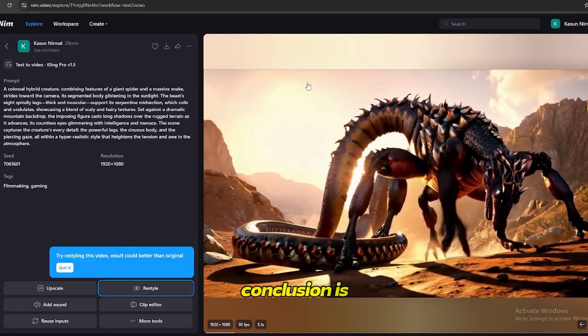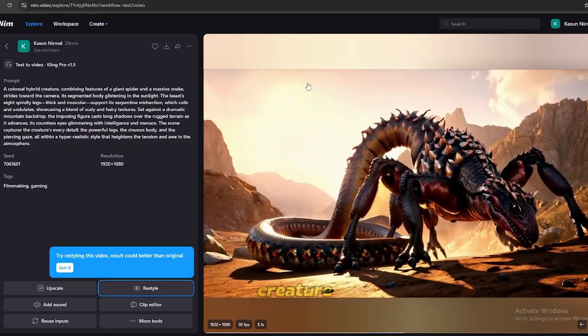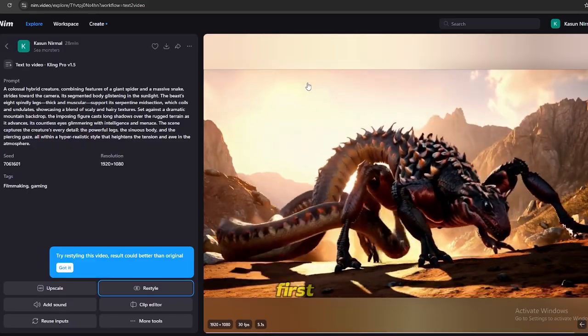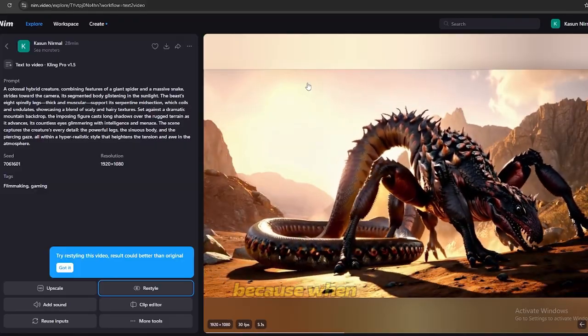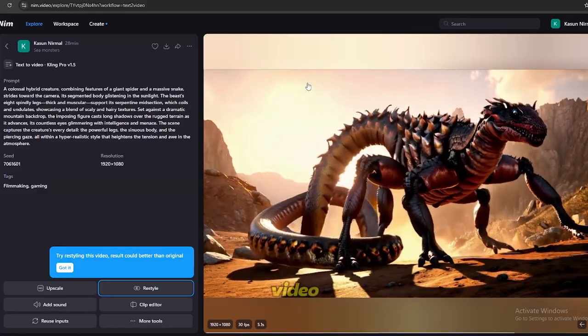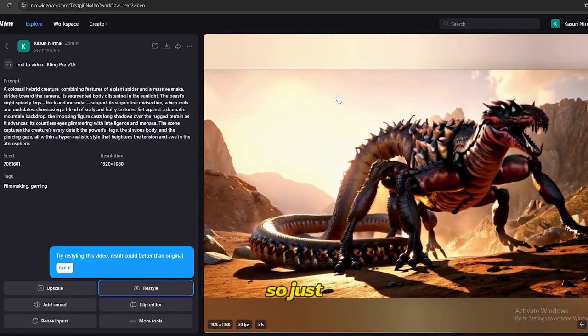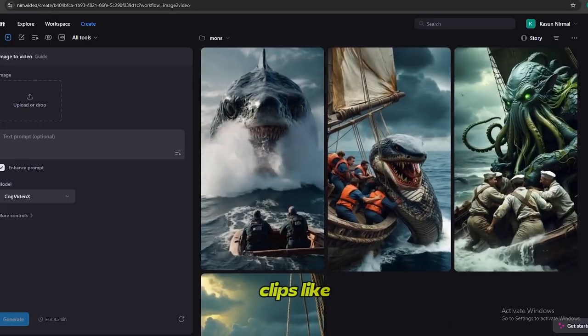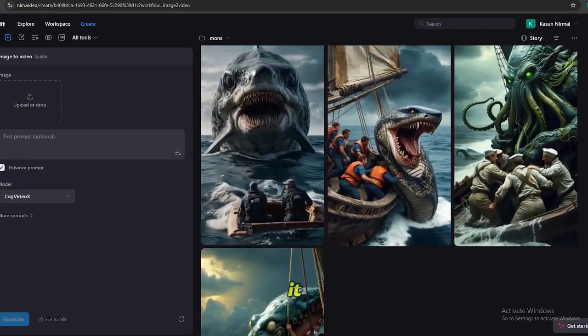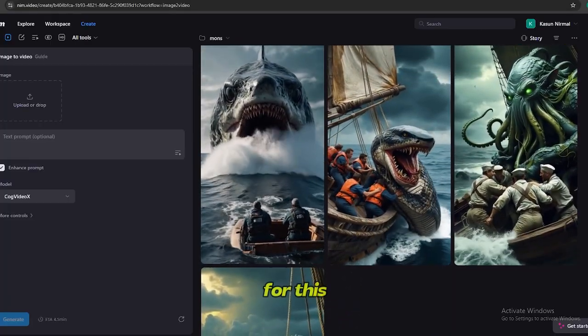My conclusion is, if you have a specific idea of a creature, you need to generate an image first and then convert it to a video, because when you directly convert your text to video, you may not like the final output, but it's completely up to you. So, just like this, you can create several clips like these and create a YouTube short video for it. Let me show you the final output I created for this niche.